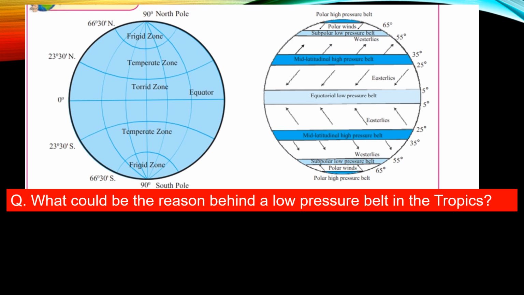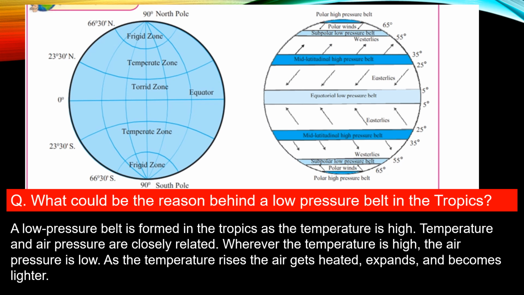The next question. What could be the reason behind a low pressure belt in the tropics? A low pressure belt is formed in the tropics as the temperature is high. And why is the temperature high here? This is because this region of the earth receives perpendicular sun's rays. So the air here is heated naturally.